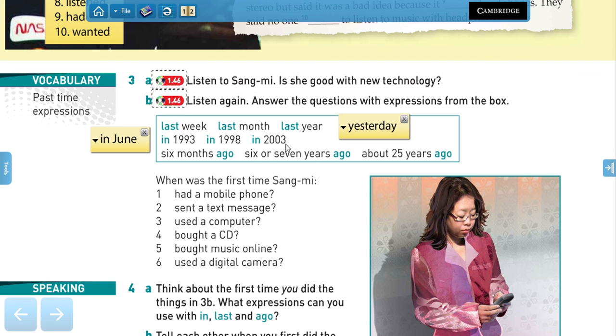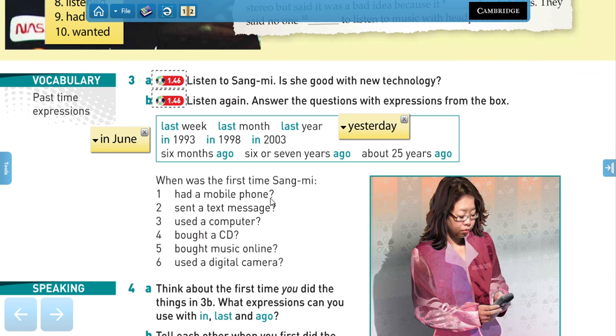Now try to answer these questions using your own information and expressions from here. Remember, we're talking about the first time, la primera vez. So, when was the first time you had a mobile phone? The first time I had a mobile phone was around 2005. If you pay attention, you can say 2005, or you can also say 15 years ago.